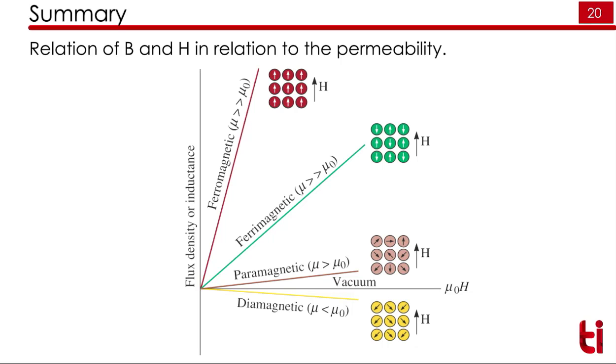In summary, we can have a relation between B and H, that is shown here. The diamagnetic material will not have any magnetic moments in the absence of a magnetic field. As soon as you apply a magnetic field, they will become randomly oriented. The paramagnetic materials will have random magnetic moments even in the absence of a magnetic field. As soon as you apply a magnetic field, they will align in the direction of the magnetic field. The ferromagnetic materials will have permanent magnetic moments even in the absence of a magnetic field. When you apply a magnetic field, they will get aligned towards the magnetic field.